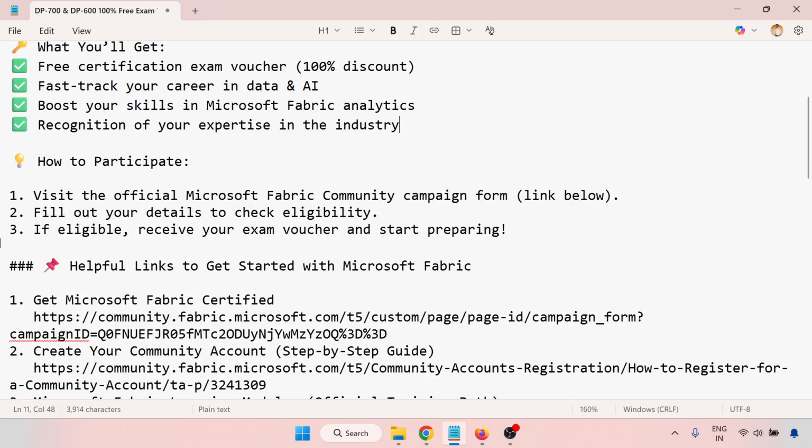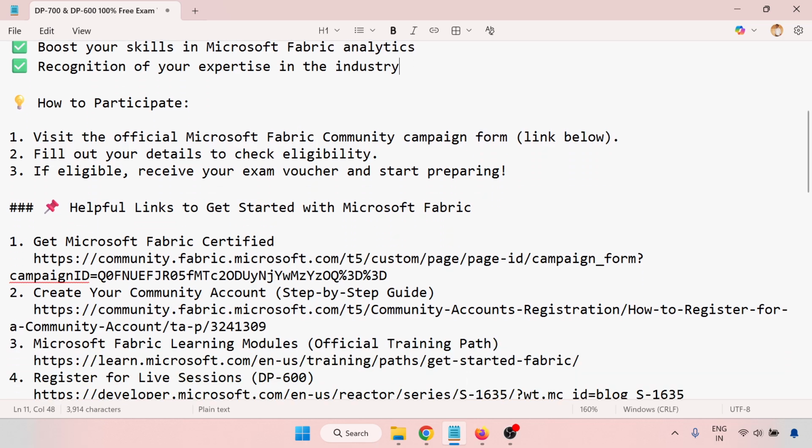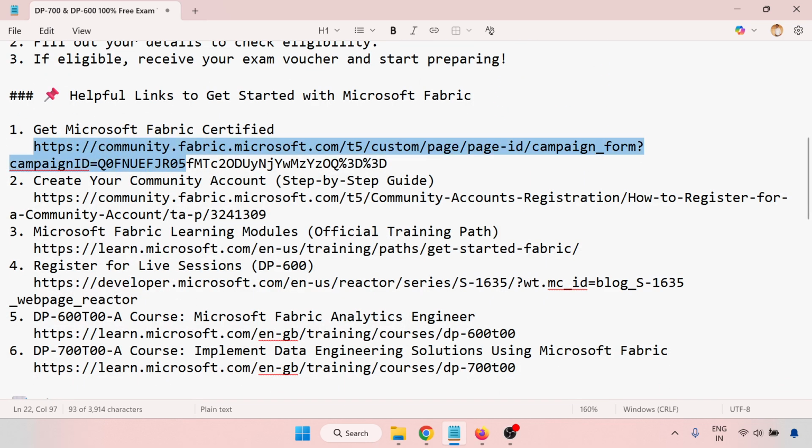So how to participate? Visit the official Microsoft Fabric community campaign from the link below. I'll provide you the link. Fill out the details to check eligibility. If eligible, then receive your voucher and start preparing. So this is the link. Let me open this link.